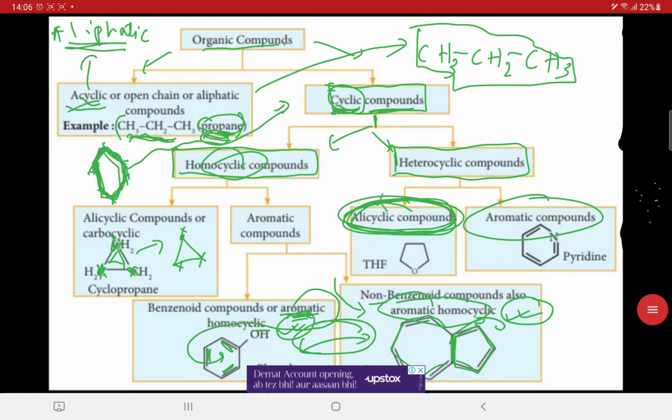In the heteroalicyclic compound, you can see that one of the main elements present in the ring is oxygen, whereas over here there was carbon present. Now these are all carbons present in this molecule, but another type of atom is also present. This is oxygen. So this oxygen does not match the carbon constituting the ring, so we classify it as a heterocyclic compound. The word hetero means different, of different types.